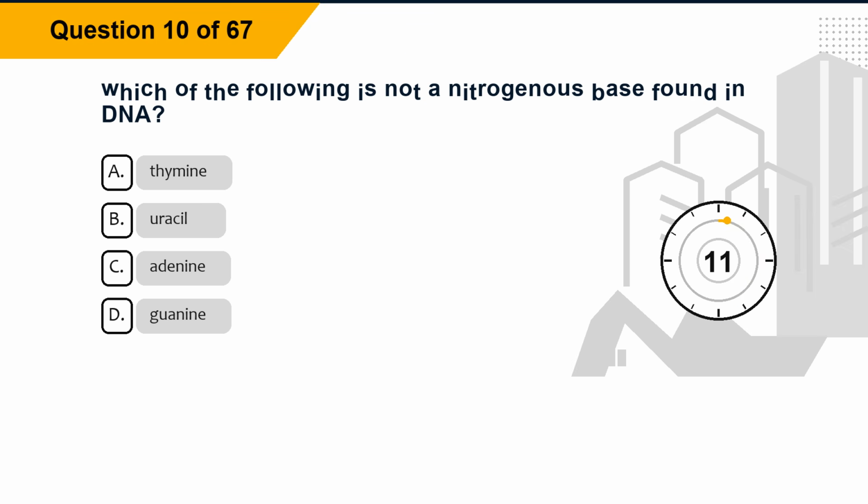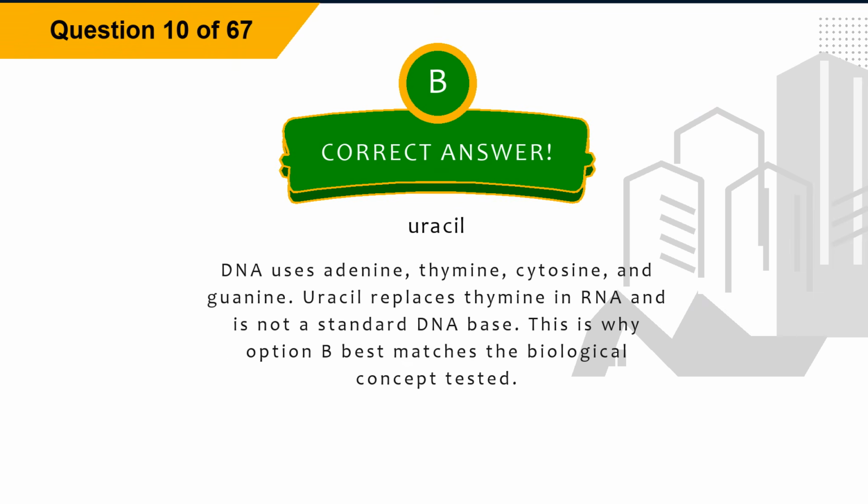Question 10. Which of the following is not a nitrogenous base found in DNA? Option A, thymine. Option B, uracil. Option C, adenine. Option D, guanine. The correct answer is option B, uracil.